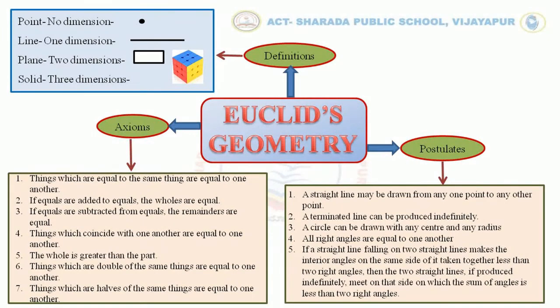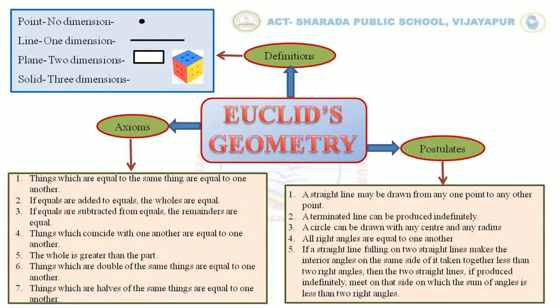Next, postulate number 3: a circle can be drawn with any center and any radius. So keeping at one point, by changing the compass, we can draw as many circles as we want. And if the circles have the same center, they are called concentric circles.